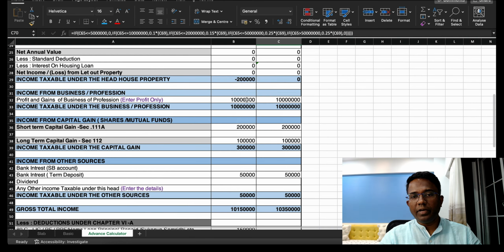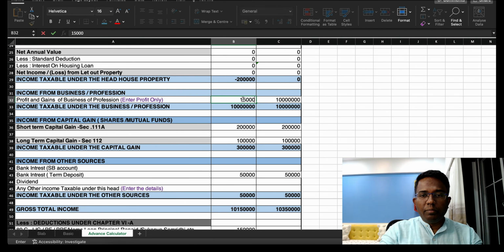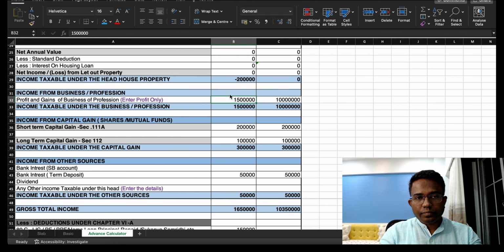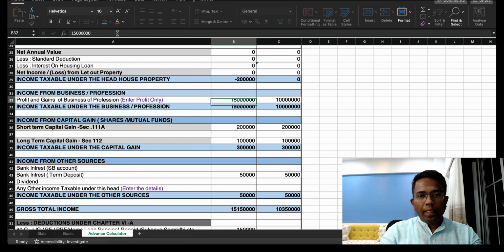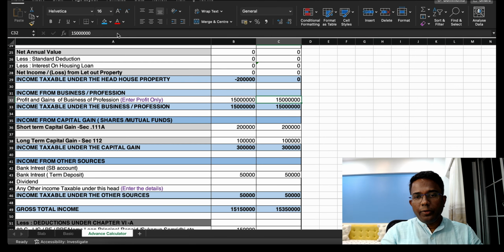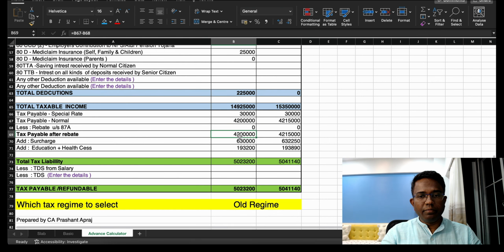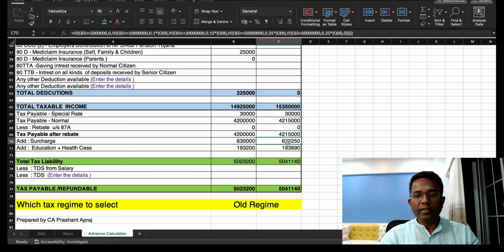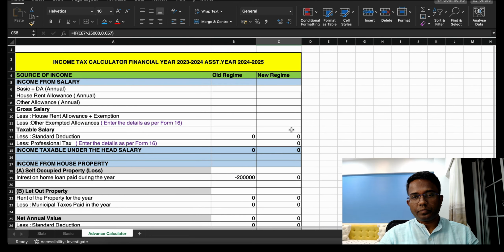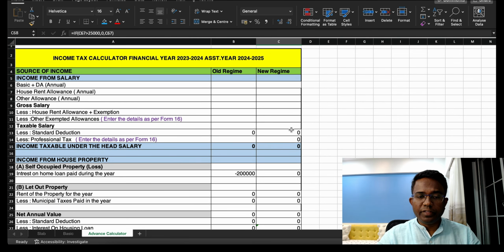So say for example, if I take the example of 1.5 crore, you can see here the tax rate and surcharge rate remain the same. You can see here that for 1 crore to 2 crore, the surcharge is roughly around 15%. So 15% is coming in this, right? So that is the beauty of this calculator.